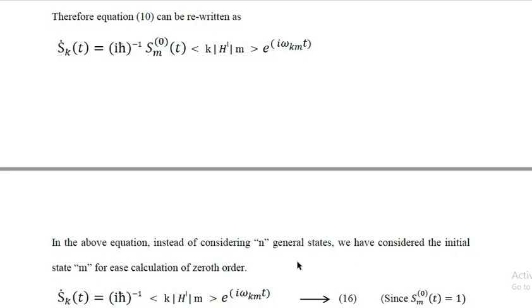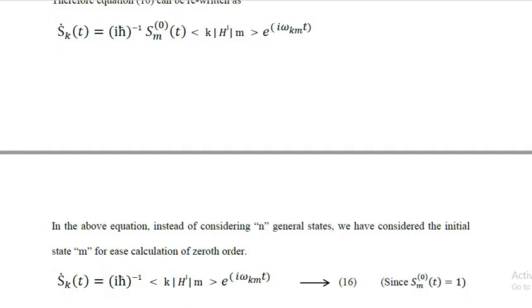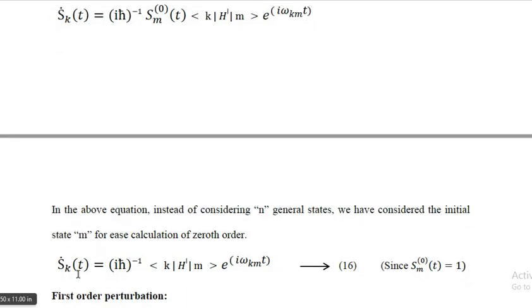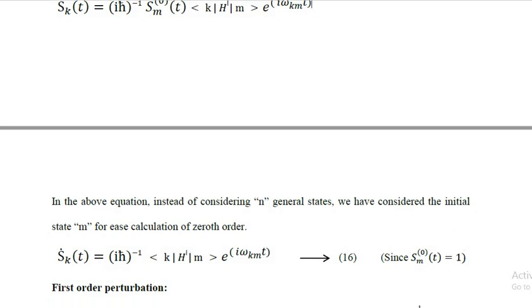We have considered the initial state m for easy calculation of 0th order instead of considering the n general states. So I can write it as Ṡ_k(t) is equal to (iħ)^-1 the matrix e^(iω_km t). Here S_m(t) is equal to 1 by applying the Kronecker delta function.